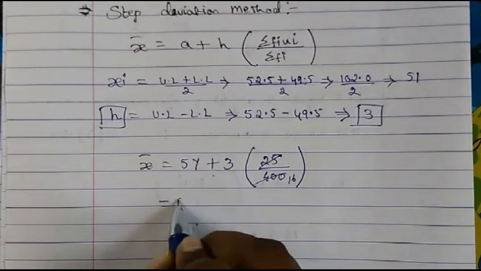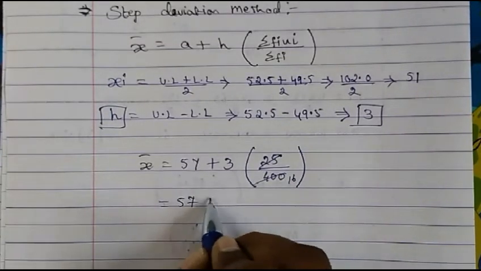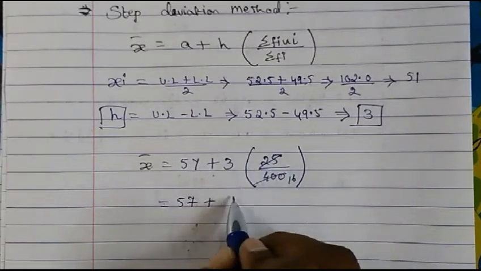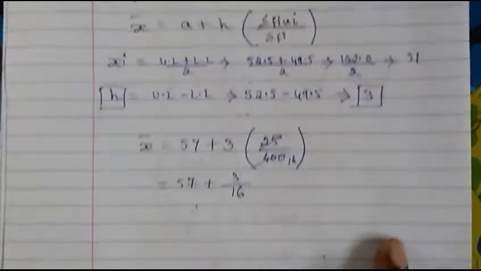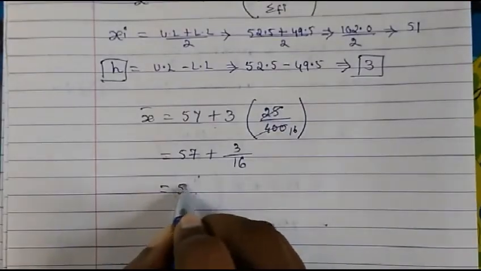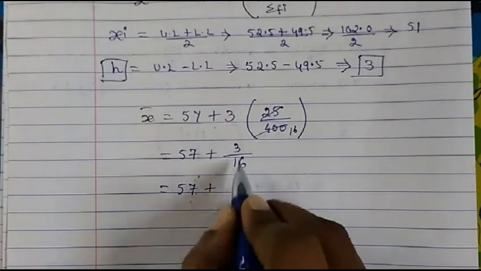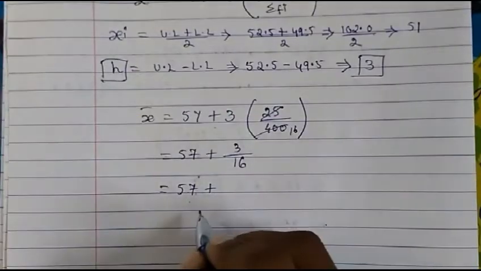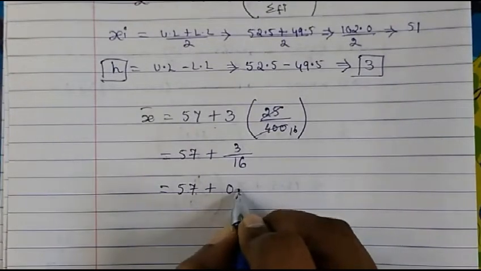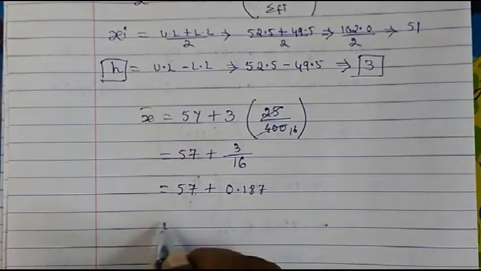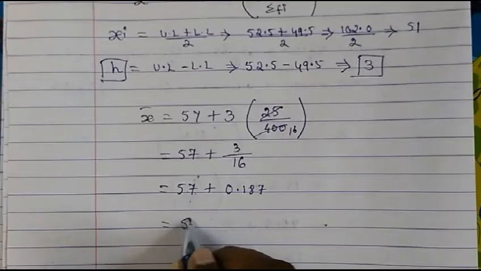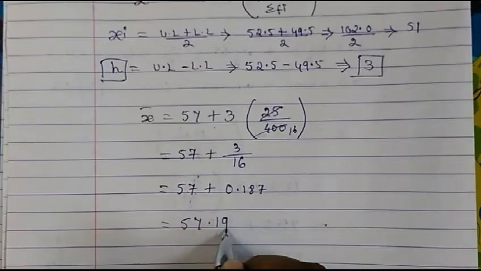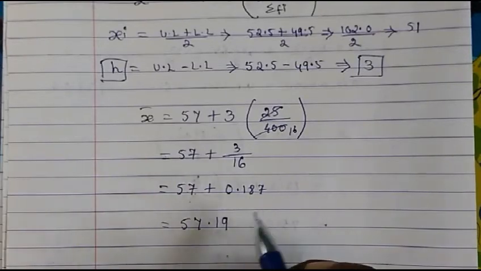So you'll have 57 plus 3 into 1 by 16. So when you do the division, 3 divided by 16, you will get 0.187. So then when you add them, you will get 57.19.